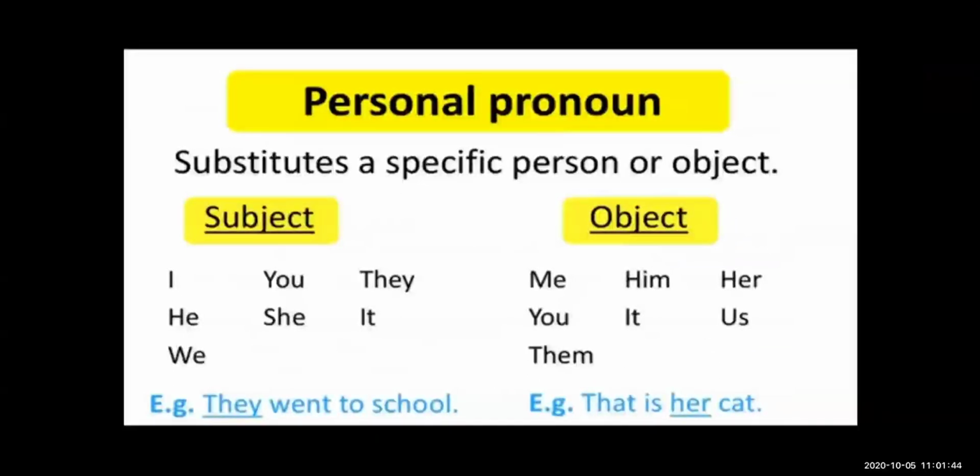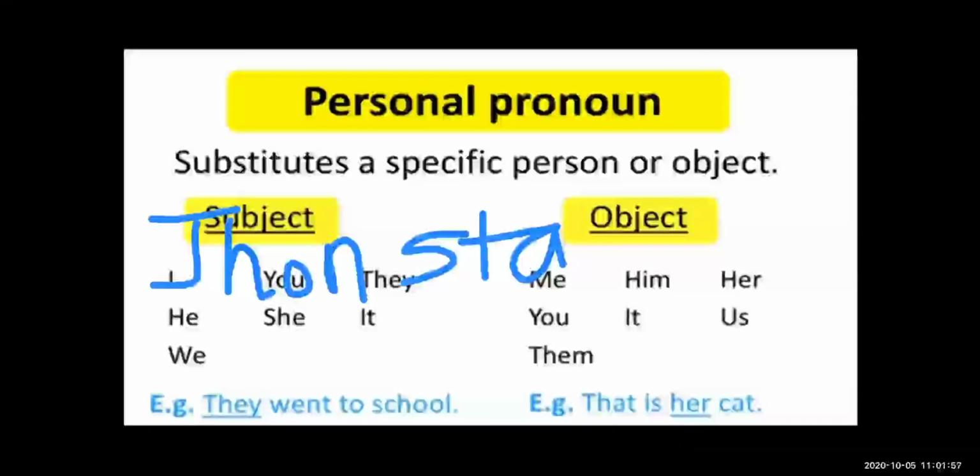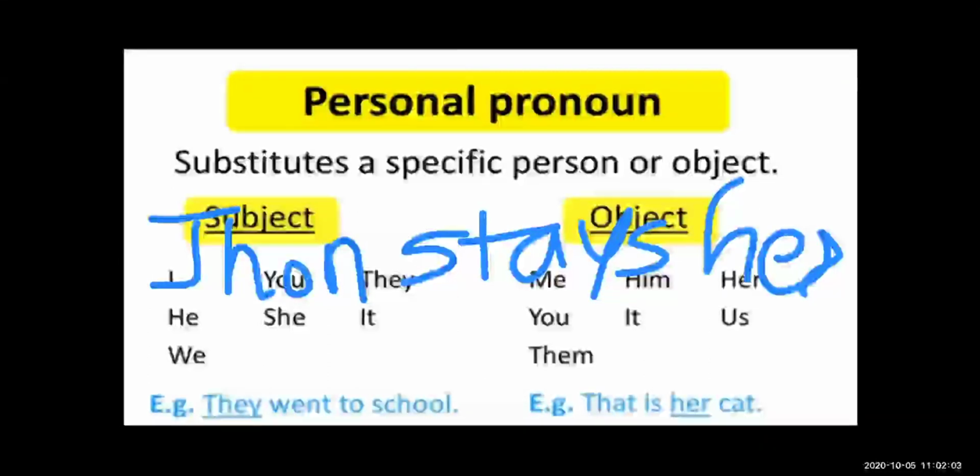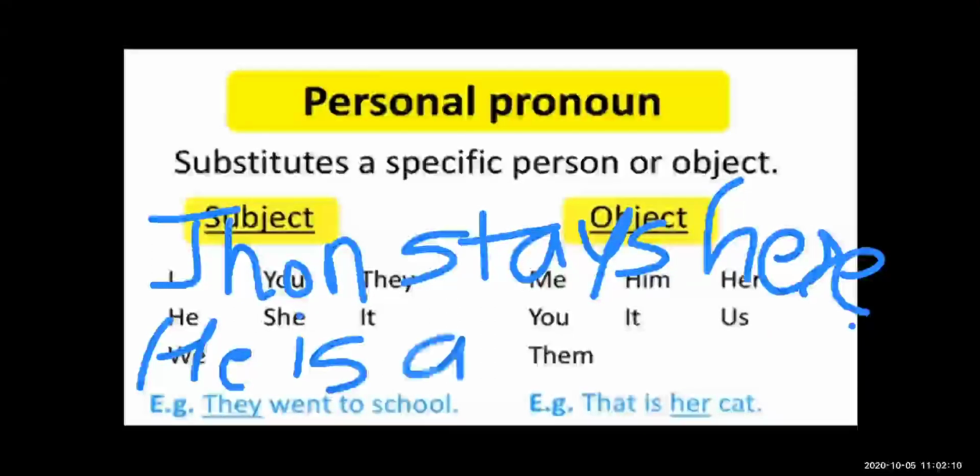See here: John, stay here. He is an artist.